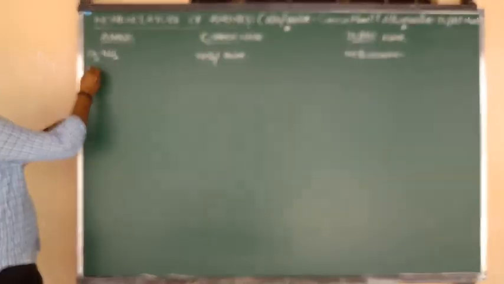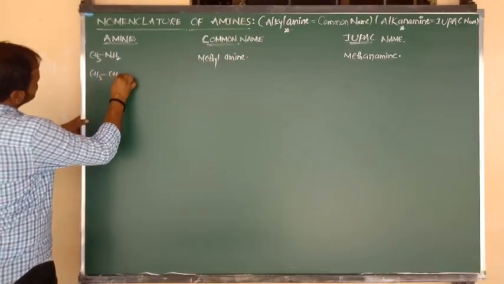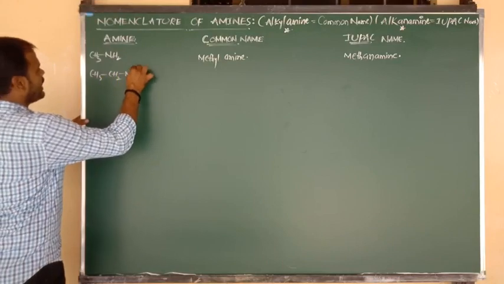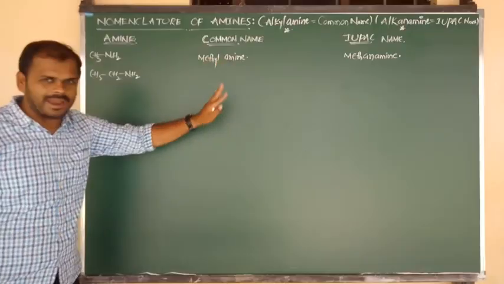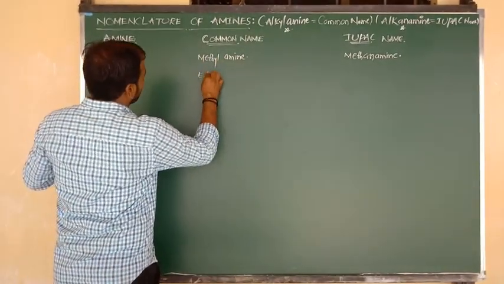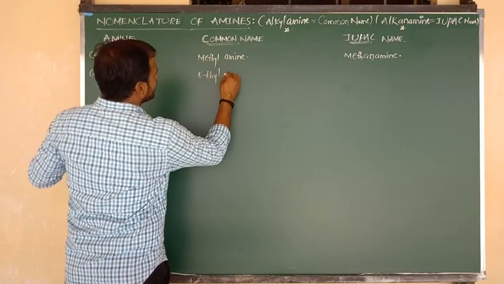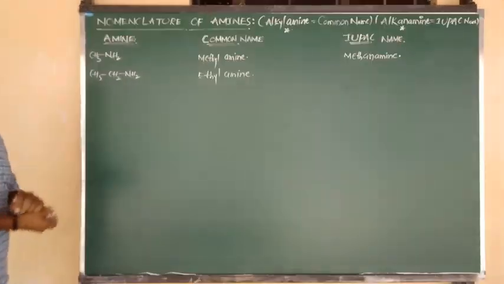Let me consider another example: CH3 bonded to CH2, again bonded to NH2. Come on, try to say. One carbon is methylamine and two carbon amine is ethylamine. So the name we can write is ethylamine.